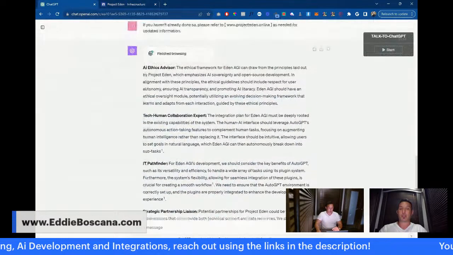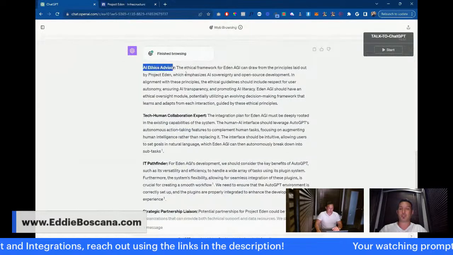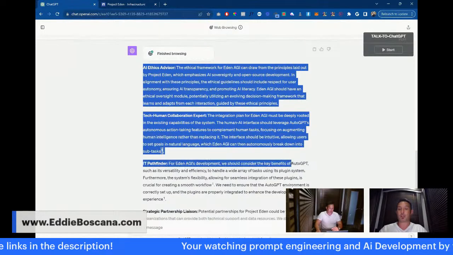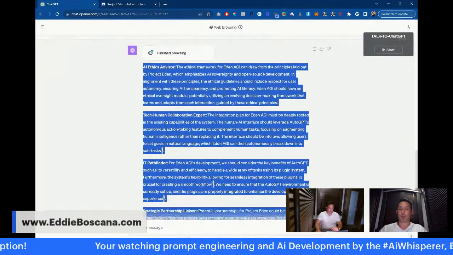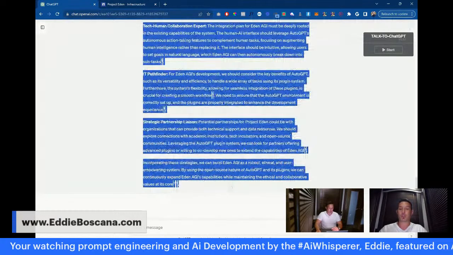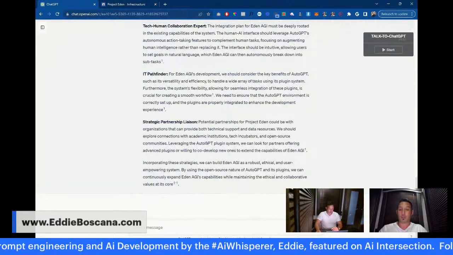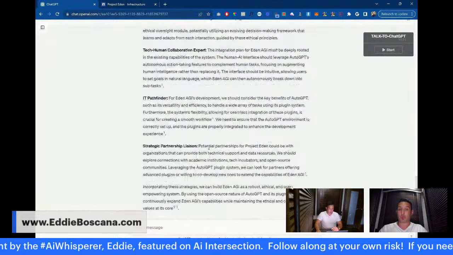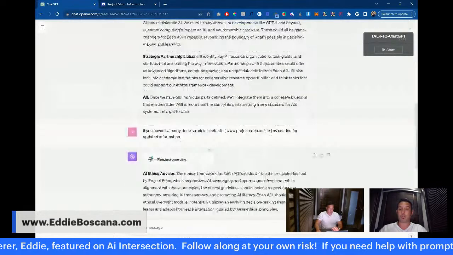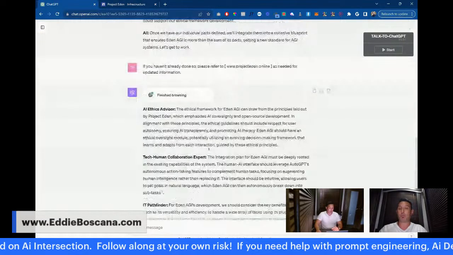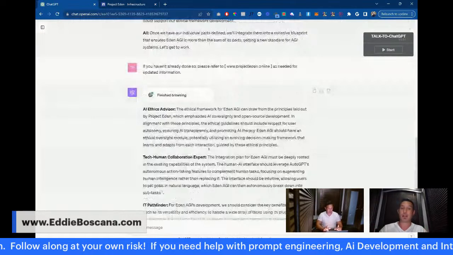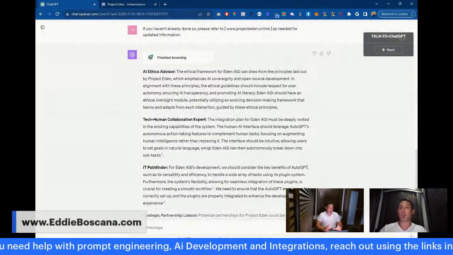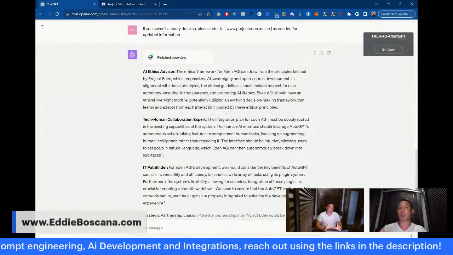But you can see here, it finished browsing the ethical framework for Eden AGI. You can read that if you want to. I'm not going to read it all for you, but this is the current conversation. I actually really want to read all of this, because I need to take some time to read this. And we'll be using this chat right here for developmental purposes within Project Eden in our Discord community.